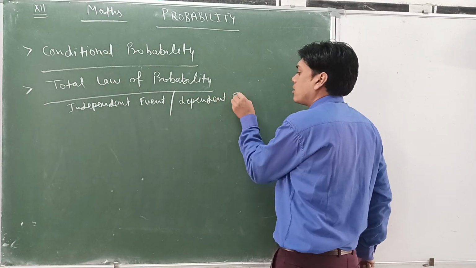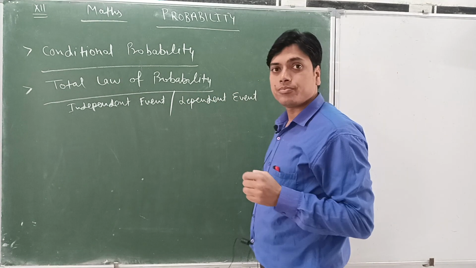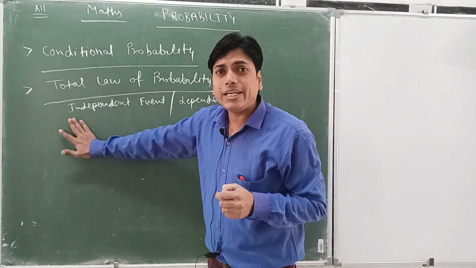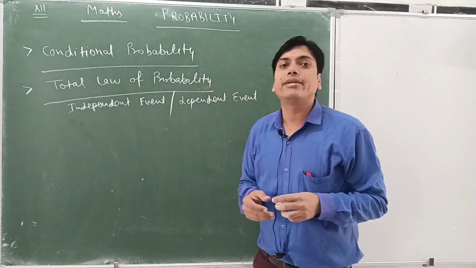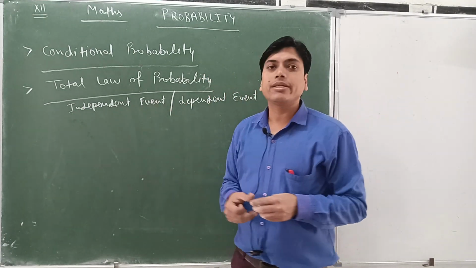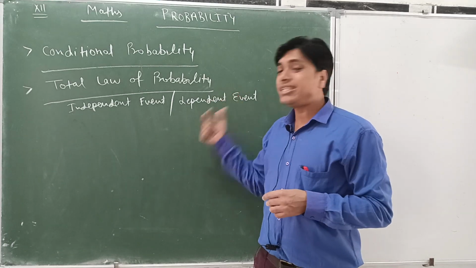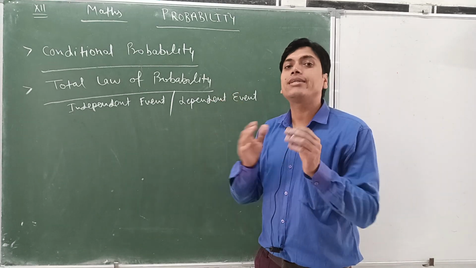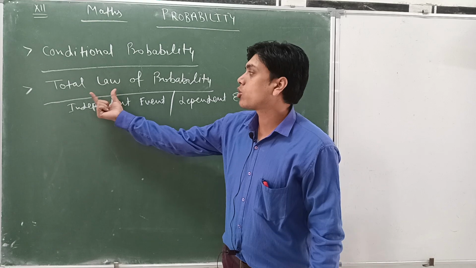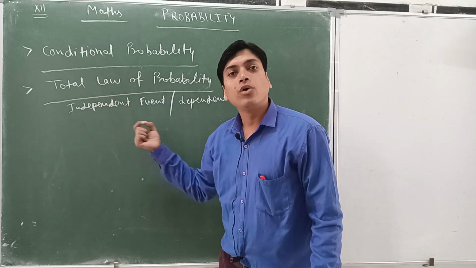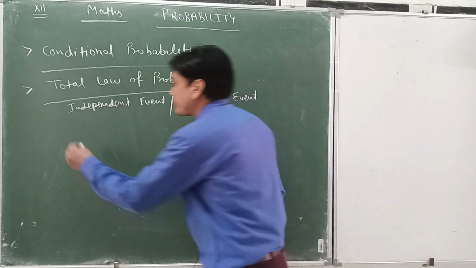I hope I'm visible and audible. So independent events and dependent events are also covered under the topic of total law of probability.